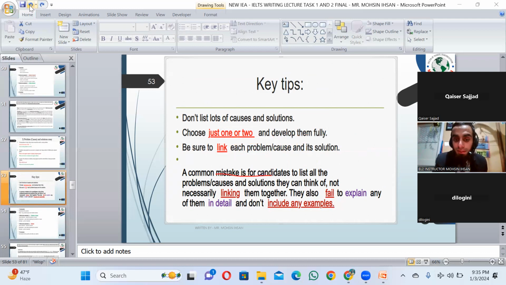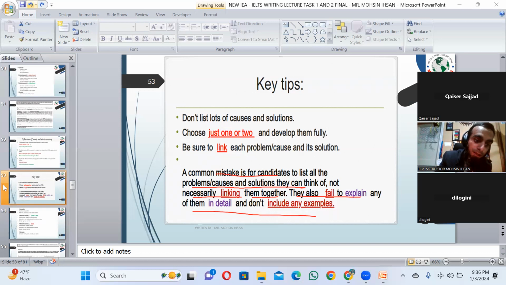A common mistake is for candidates to list all the causes and solutions they can think of, not necessarily linking them together. They also fail to explain any of them in detail and don't include any example. So if you share even one or two or three causes or solutions, try to also have an example for them, and explain them by writing in compound sentences.